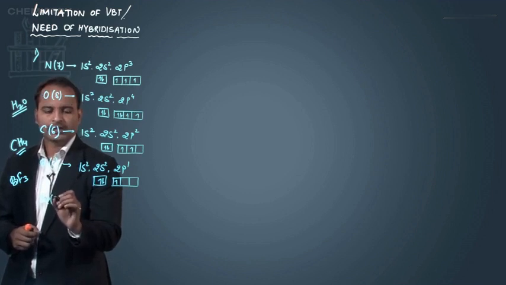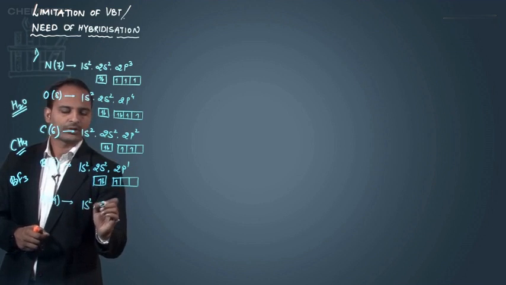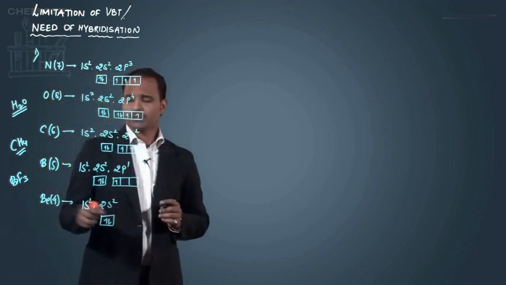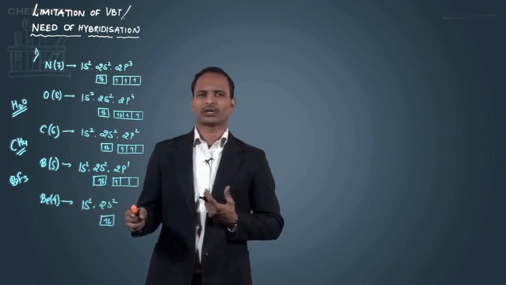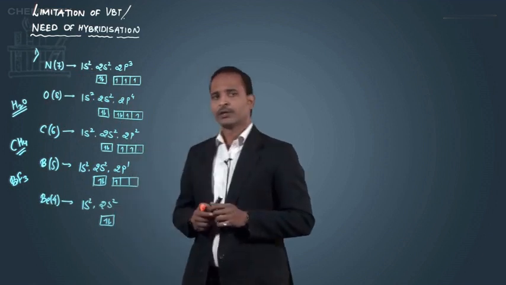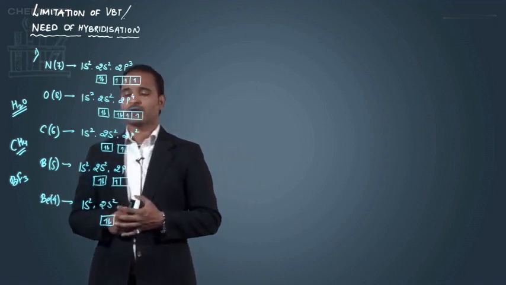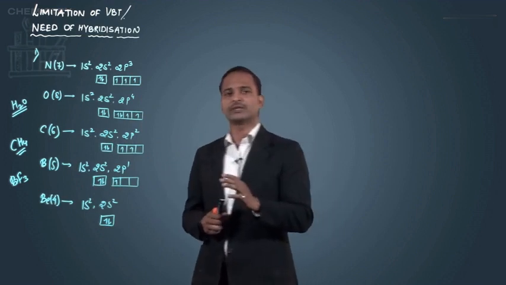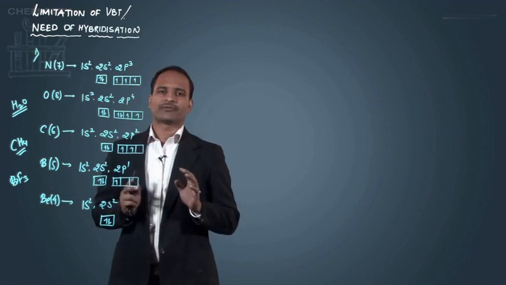whose atomic number is 4. So its electronic configuration is going to be 1s2, 2s2, and that is the outermost shell configuration, 2s2. If I'm talking about the number of half-filled orbitals, here the number of half-filled orbitals is 0. There is no half-filled orbital. And if there is no half-filled orbital, then according to valence bond theory, the beryllium will not form any covalent bond. And that means the beryllium will remain in the free elemental state.